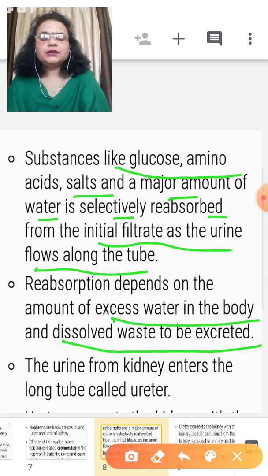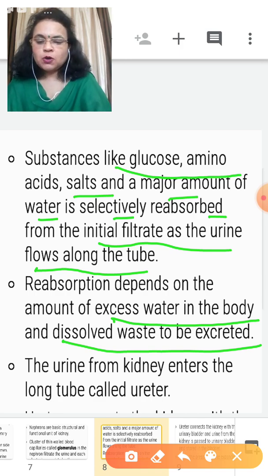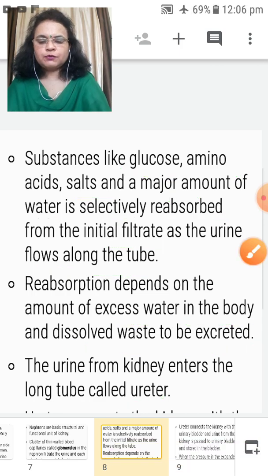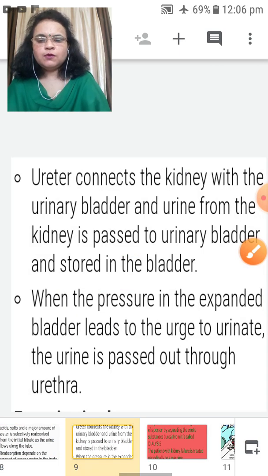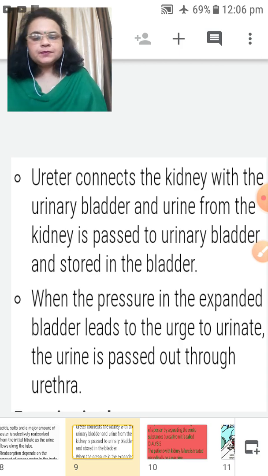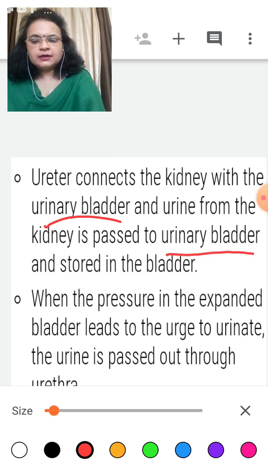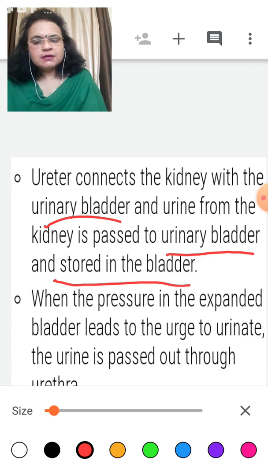Then next, the urine from the kidney enters the long tubes called ureters. Ureters are tube-like structures, a pair of ureters. Now what happens next? The ureter connects the kidney with the urinary bladder, and then the urine is collected there and stored in the bladder.